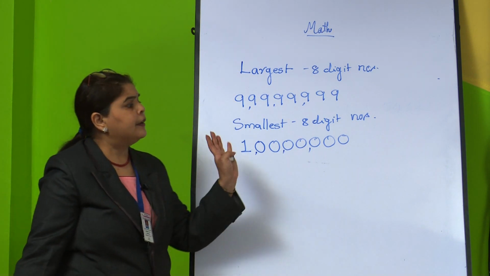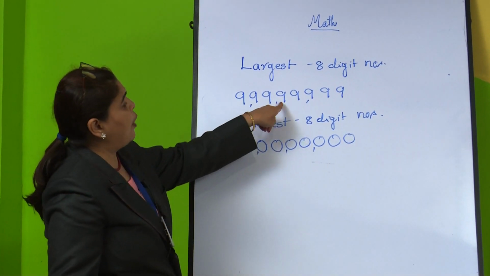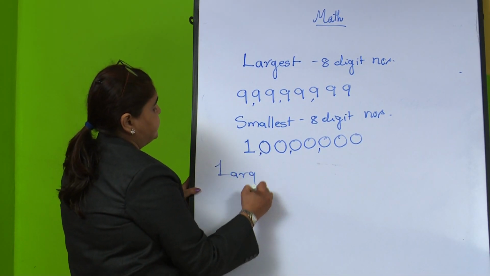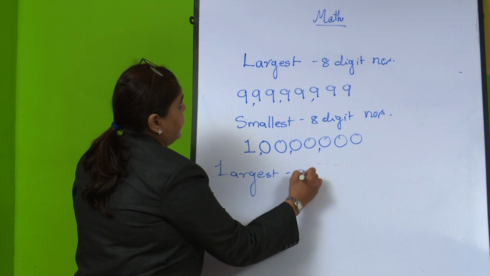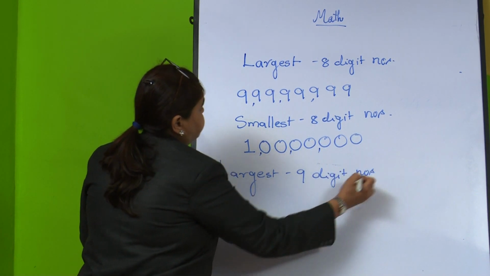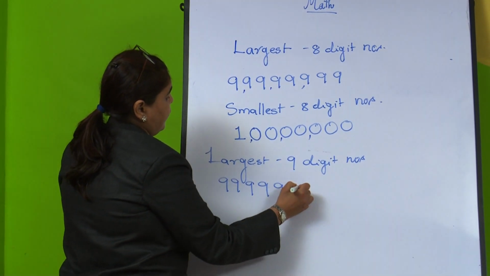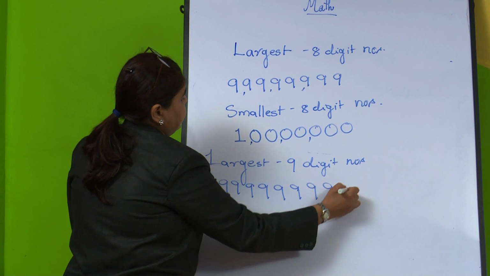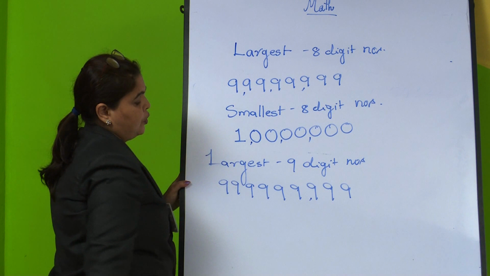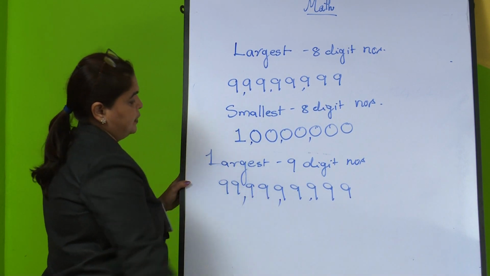What will be the 9 digit number? Largest 9 digit number means we have to write 9 times 9, that is the largest 9 digit number. So 1, 2, 3, 4, 5, 6, 7, 8 and 9. After 3 digits insert the comma, after 2 digits insert the comma, after 2 digits insert the comma.